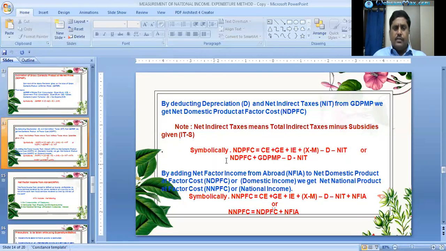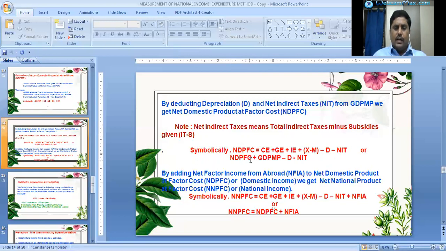Symbolically, C plus G plus I plus X minus M is nothing but GDP at market prices. NDP at market prices is equal to GDP at market prices minus depreciation D minus NIT, the net indirect taxes.